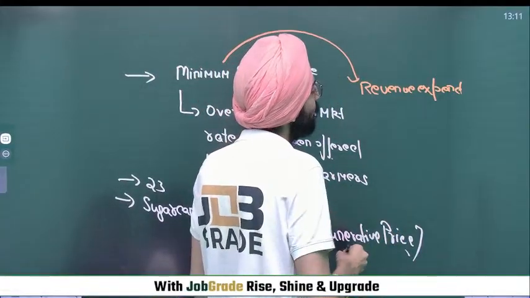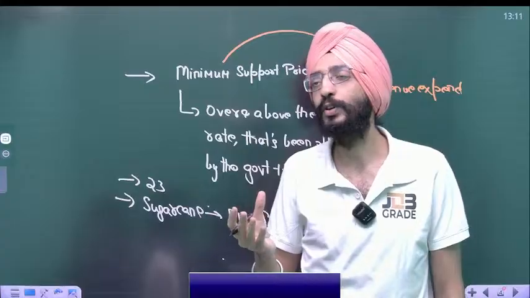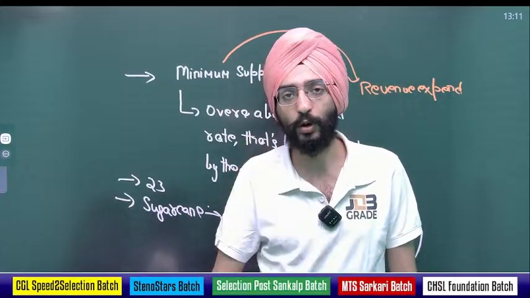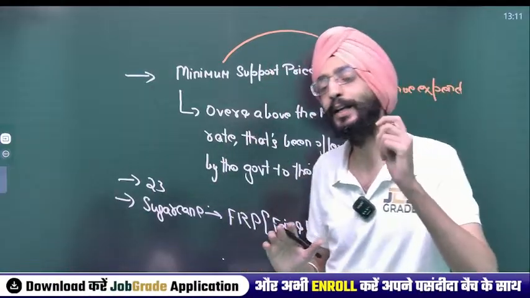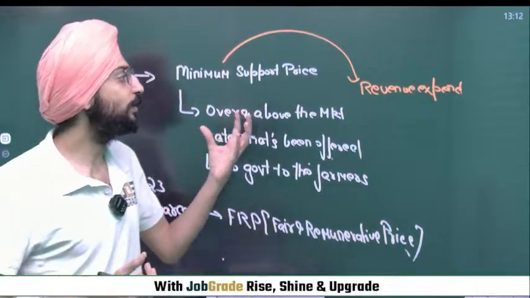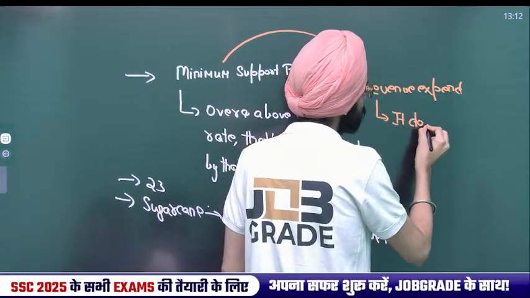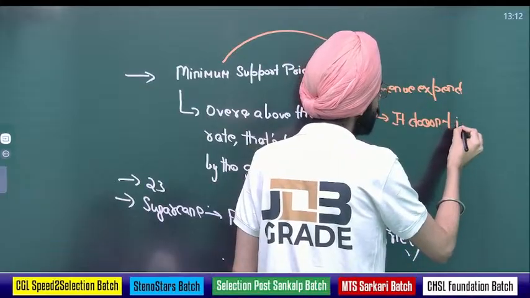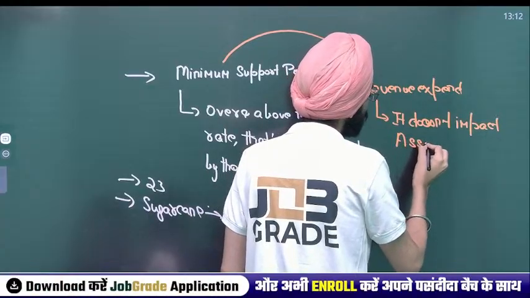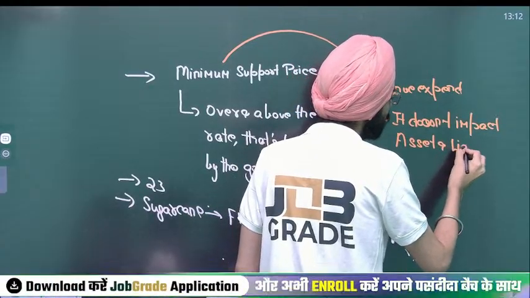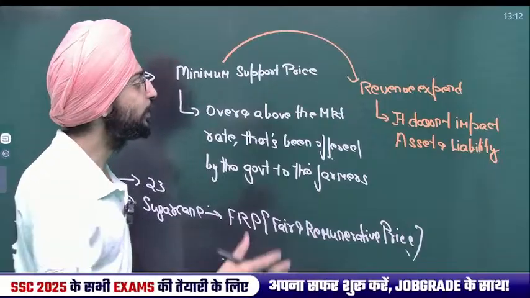Take an example. If the government is spending on repaying its loan, then of course it's reducing its liability. That's not a revenue expenditure. That's a capital expenditure, impacting its assets and liabilities. But when I talk about revenue expenditure, it doesn't impact assets as well as liabilities.